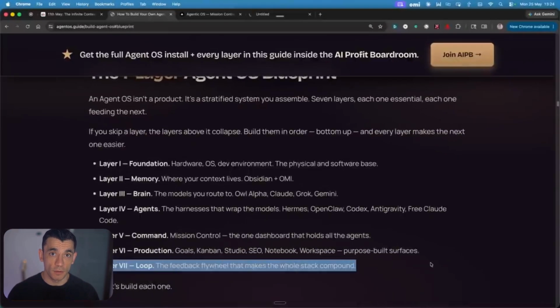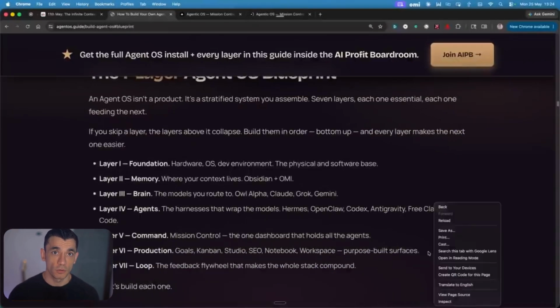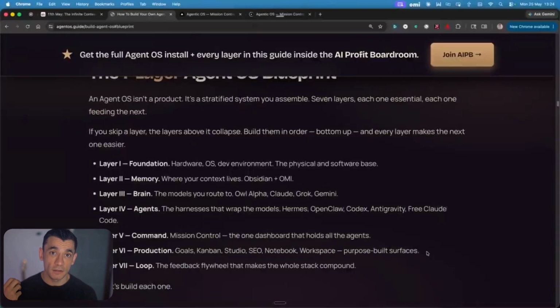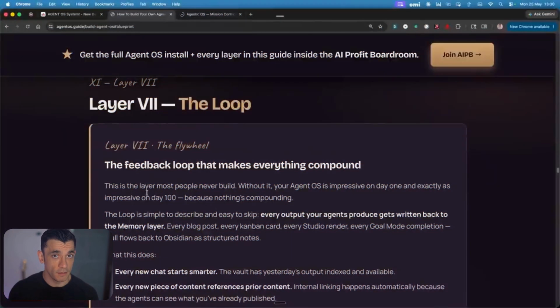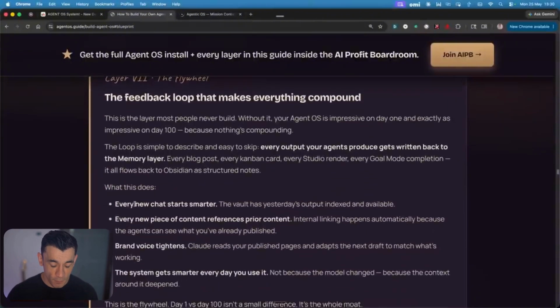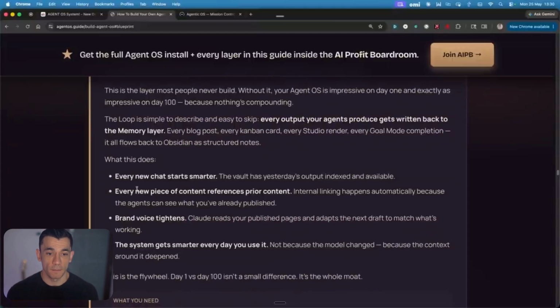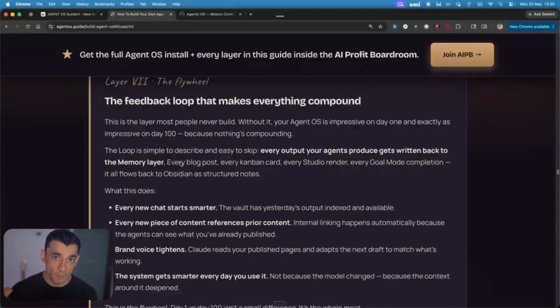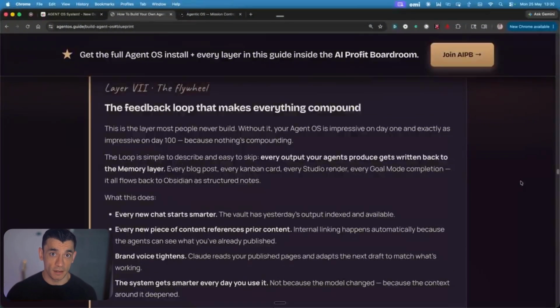Layer 7 is the loop. This is the one most people never build, which is why their system is exactly as powerful on day 100 as it was on day 1. It never compounds. Every output your agents produce gets written back to your Obsidian vault. Every blog post, every goal completion, every Studio render. It all flows back as structured notes. Tomorrow, every agent starts smarter than today. Brand voice tightens automatically. Internal linking happens automatically. The system gets smarter every single day you use it. That's the moat nobody else can copy.